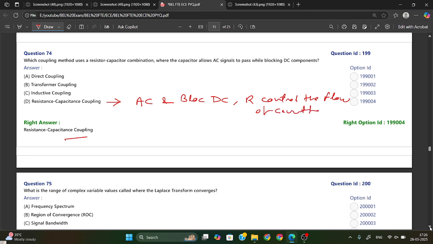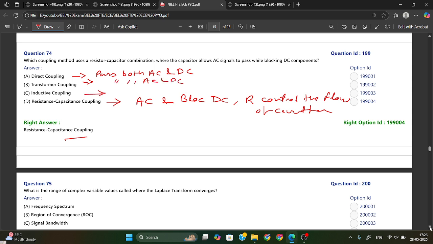If we talk about the other options also: direct coupling will pass both AC and DC signals. Transformer coupling will also pass both AC and DC.